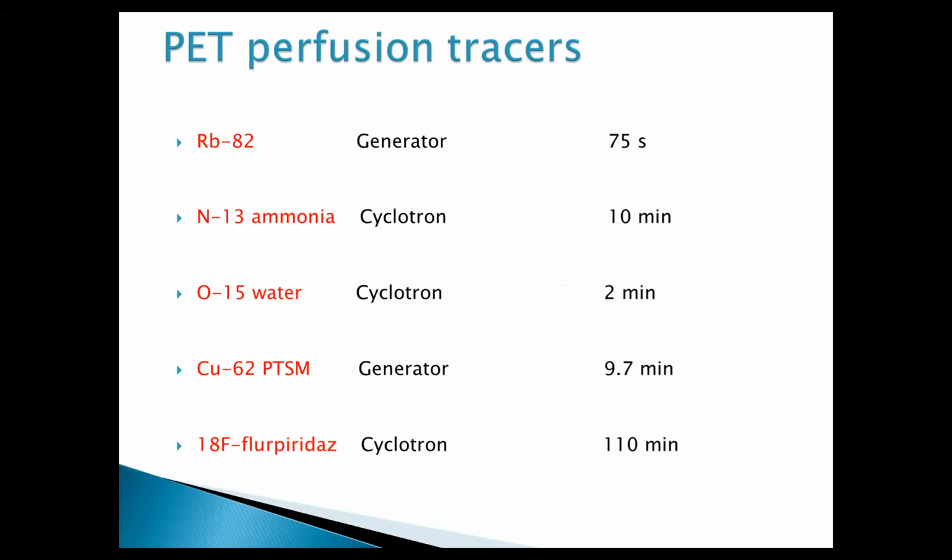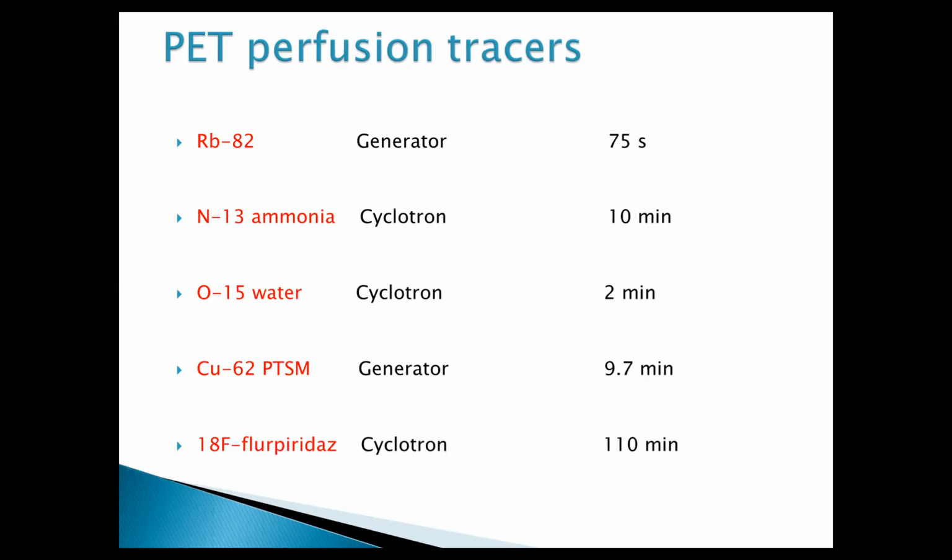The negative point about those is that the cyclotron has to be present inside the institute so that they can be used, because the half-life is very short. Even if the cyclotron is present, the procedure is very cumbersome to produce the tracers and use them adequately. So that is why we are not doing the PET perfusion part, and institutes like AIIMS and PGI also are not doing it. The perfusion is mainly done by the SPECT tracers only.